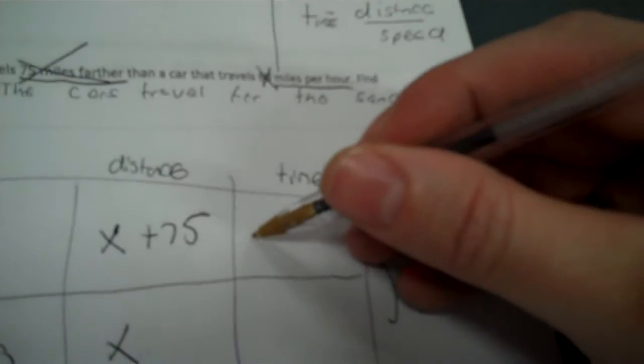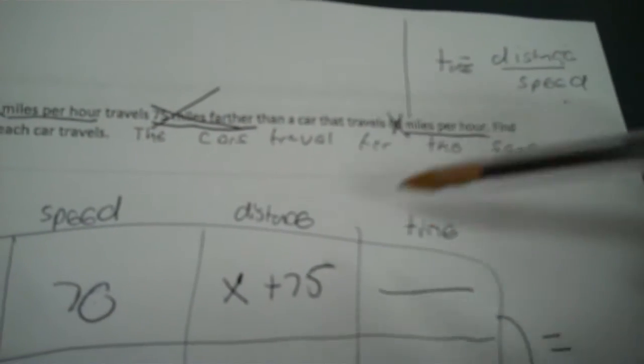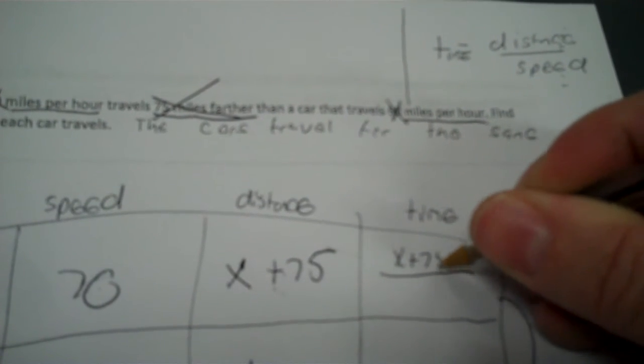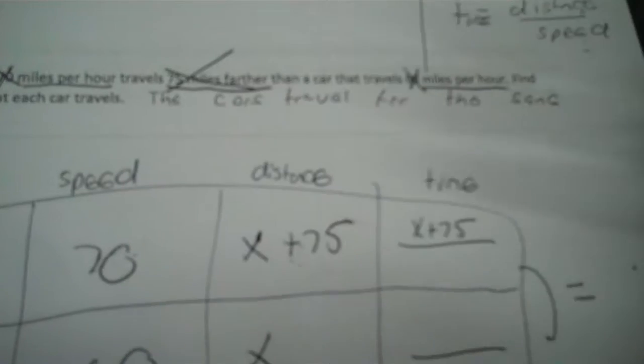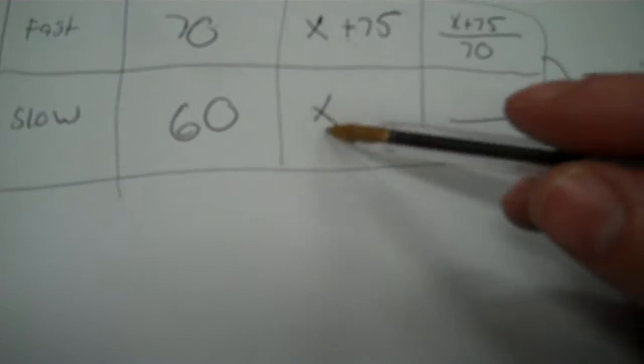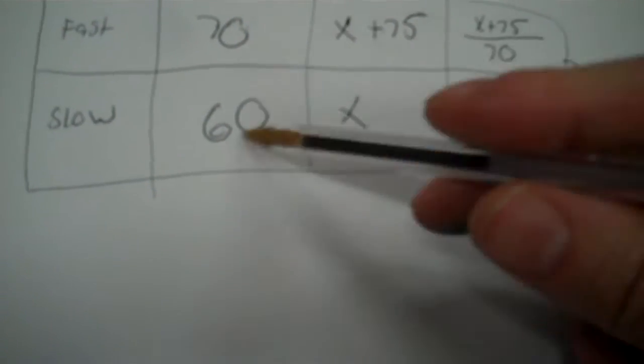Now the time it travels. You don't know anything about the time. You know that they're equal, so put equal. And you also know time can be expressed as distance divided by speed. So look at your fast car. The distance we don't know, so I put X plus 75. Meanwhile, the speed I know was 70. Now let's go down here. The distance I don't know, it's X, so I write X, and then the speed is 60.